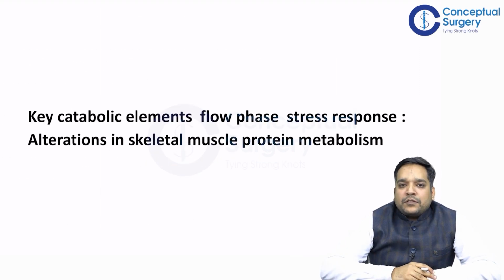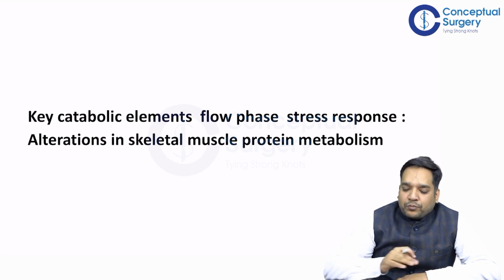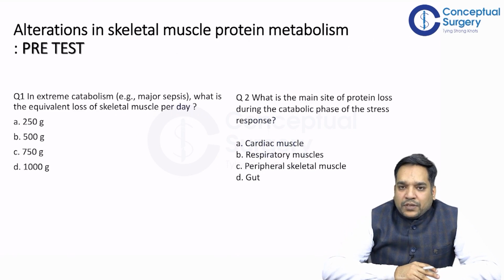The first topic is alteration in skeletal muscle protein metabolism, which happens in the catabolic phase of the stress response. These are some MCQs, the answers of which you will find in the text and also in the post-test. The first question: in extreme catabolism, what is the equivalent loss of skeletal muscle per day? 250 gram, 500 gram, 750 or 1000 gram. Second question: what is the main site of protein loss during the catabolic phase of the stress response?